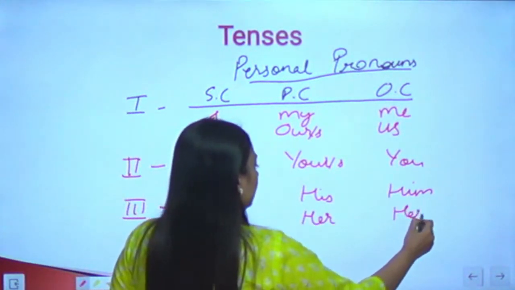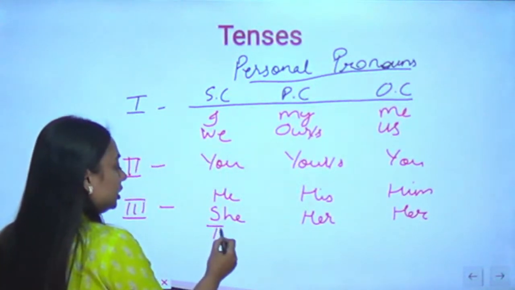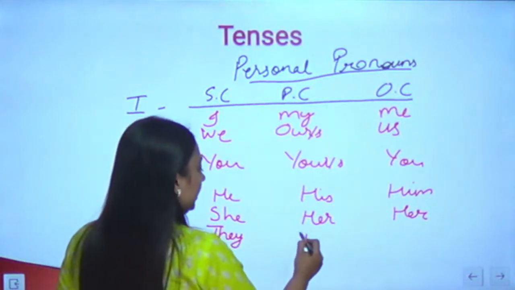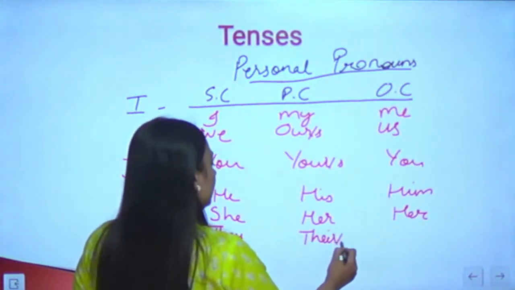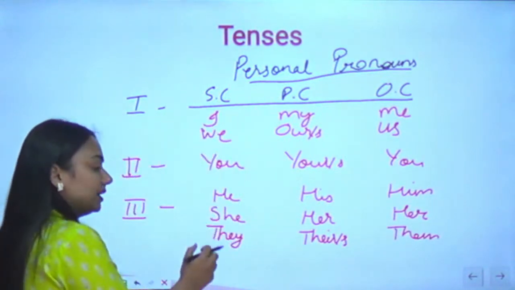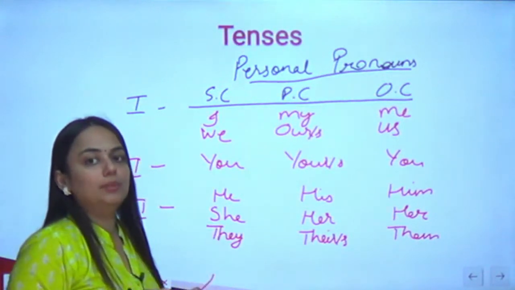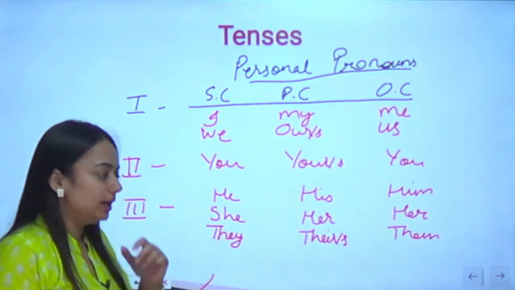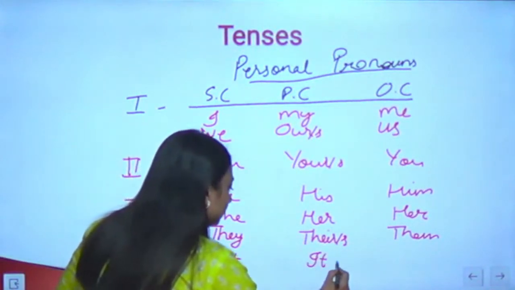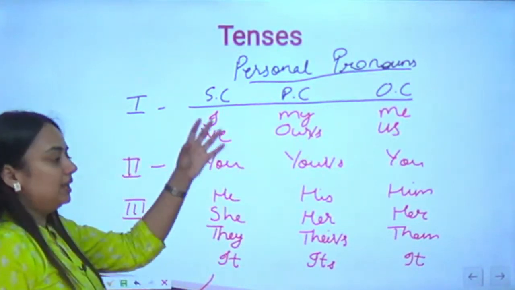And again her, so her remains same in the possessive and the objective case. Third person plural, a group of people. So we will use the word they, their or theirs, and them. Third person singular and neuter gender. What if it's not even male or female? If it's a non-living thing, what will you say then? Then you will say it, its, and it. So these you need to remember.